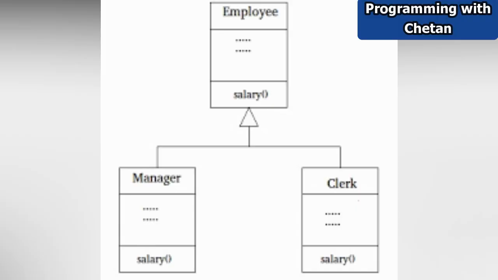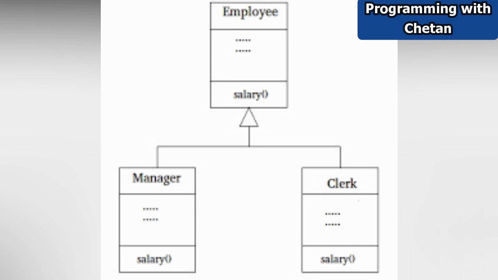So suppose we are not satisfied with the method which we have defined inside our parent class, then we can override that method inside our child class and we can provide its implementation. So this concept of overriding the method of the parent class inside a child class is known as method overriding. So let us try to understand this concept of method overriding with one example.